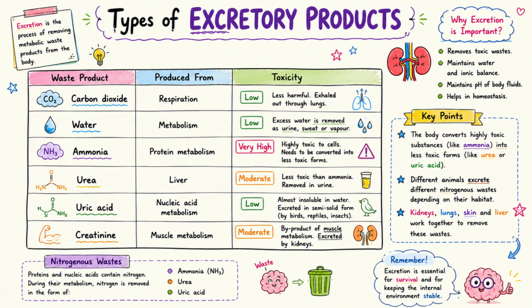Types of excretory products: the body removes waste substances produced during metabolism. Carbon dioxide is produced during respiration and has low toxicity. Water is produced during metabolism and has low toxicity. Ammonia is formed during protein metabolism and is highly toxic. Urea is produced in the liver from ammonia and has moderate toxicity. Uric acid is formed during nucleic acid metabolism and has low toxicity. Creatinine is produced from muscle metabolism and has moderate toxicity.